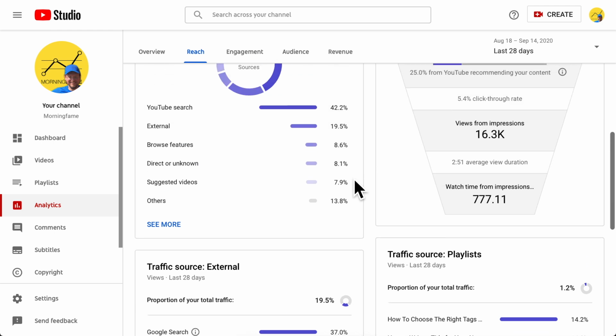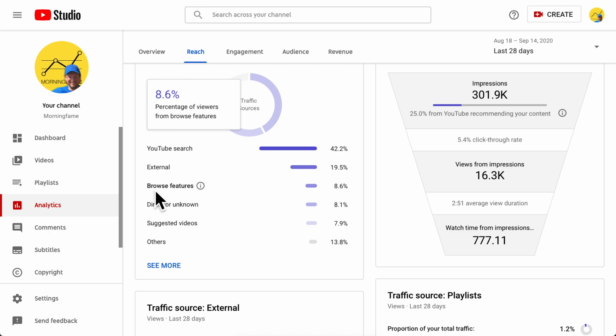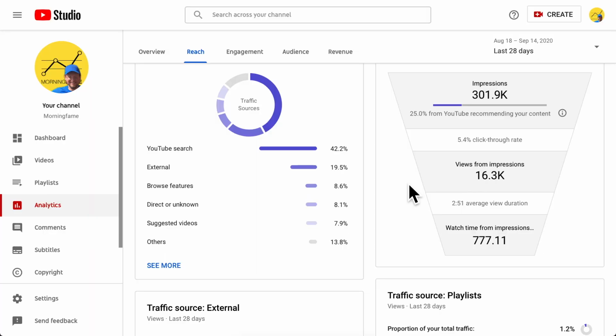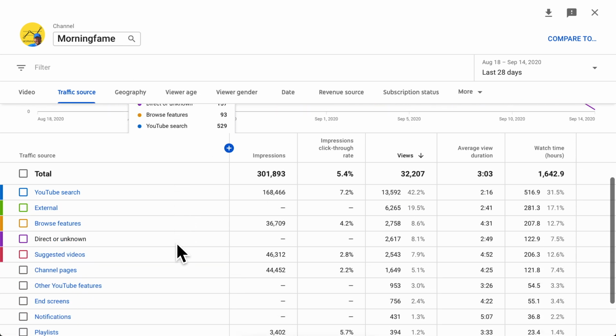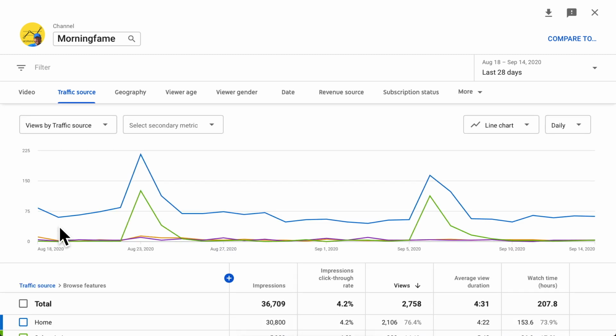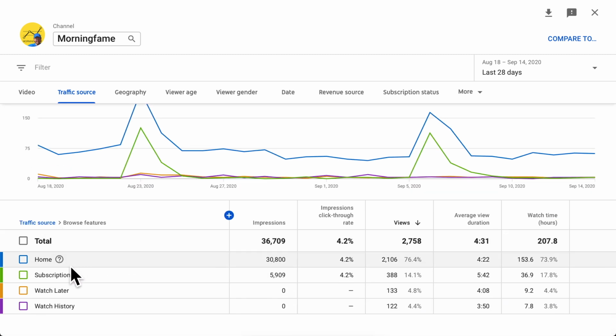Let's go back into my top list in this case. Next, we have the browse features. And browse features is actually a very weird thing. It is a group of many traffic sources, and even YouTube doesn't like the word browse anymore. So to see which parts are inside browse, on desktop, you can click here to see more details. And when we scroll down here, we see again the browse features. Click on that. And then you see the makeup of the browse features.